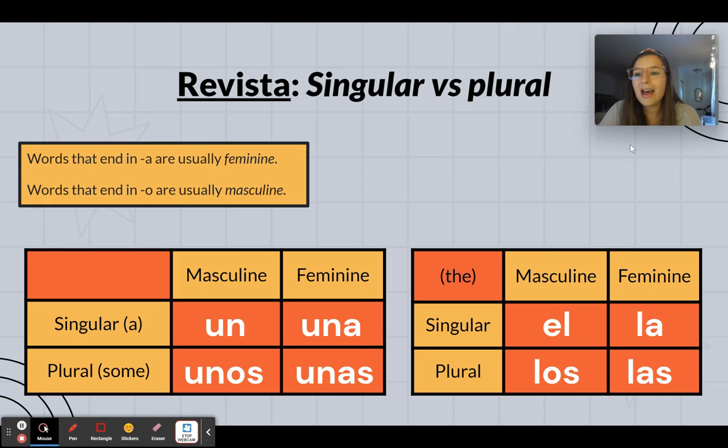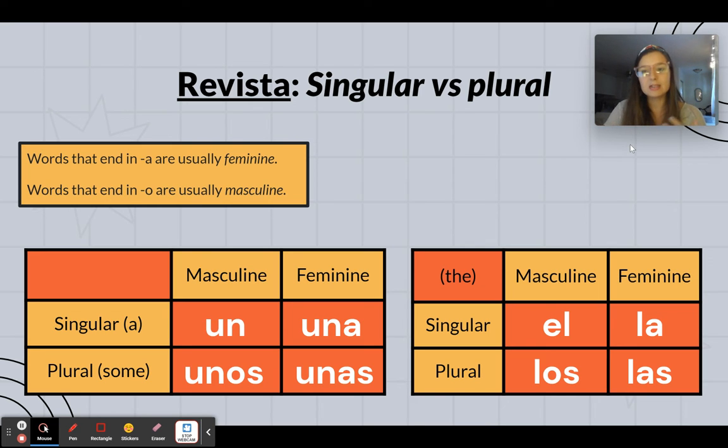Or say that I am going shopping and I want these specific shirts, right? Because when we're shopping, we don't want just any shirt. We want to buy specific clothes for ourselves. I would say, oh, yo quiero las camisas. I want those specific shirts, the shirts, not any shirt, the shirts.